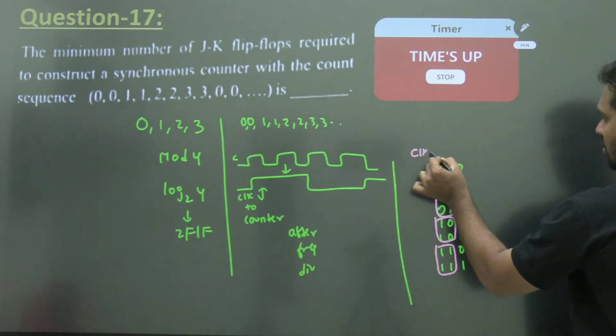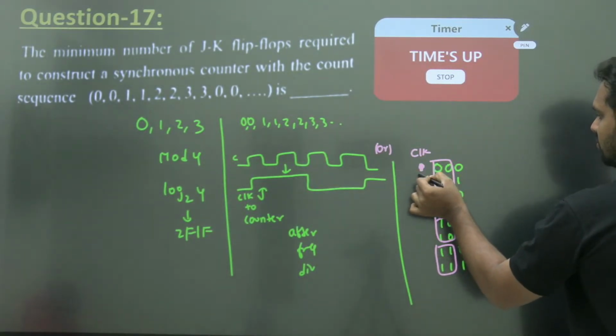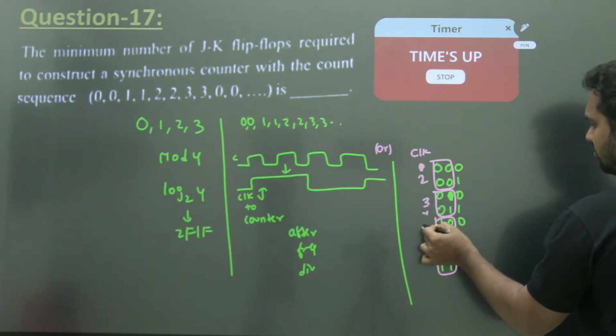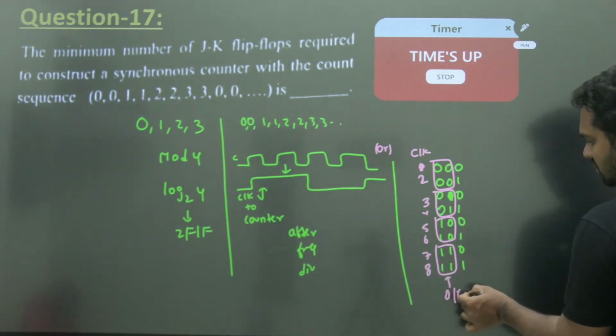So normal clock 0, this is one method. First clock, second clock, third, fourth, 5, 6, 7, 8, so this is the output of the count.